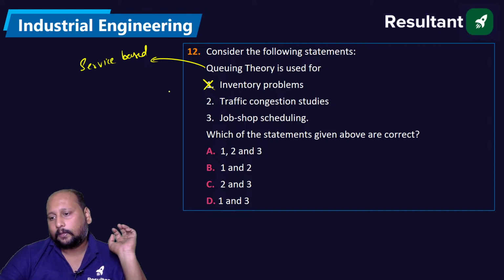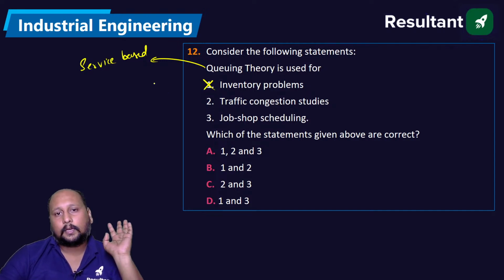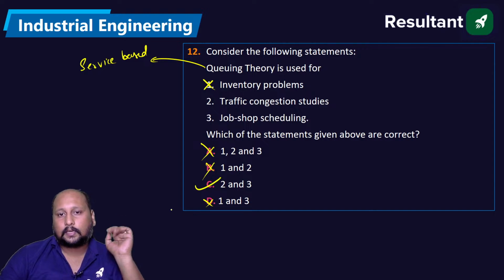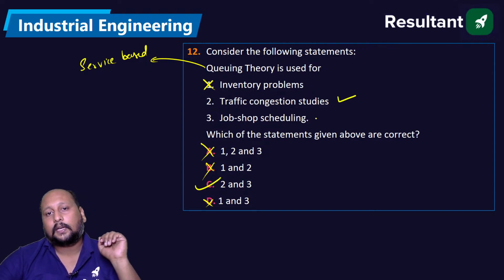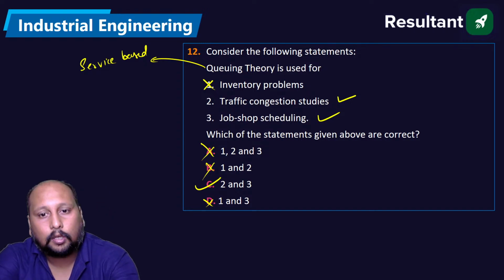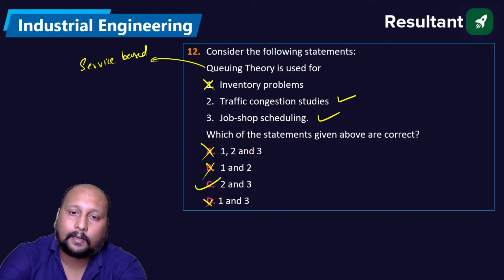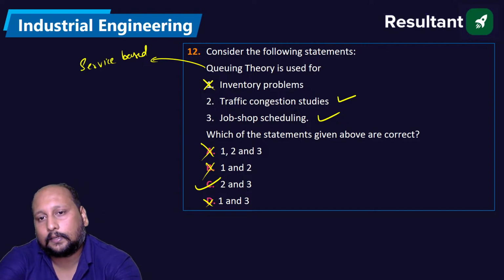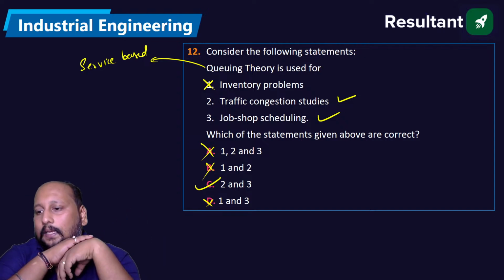So we can eliminate option 1. Traffic congestion studies and job scheduling are both basically considerations of queuing theory. That means option C is the correct answer.